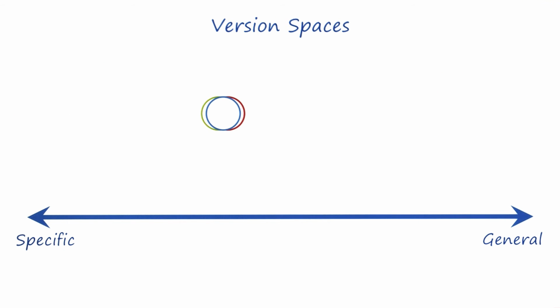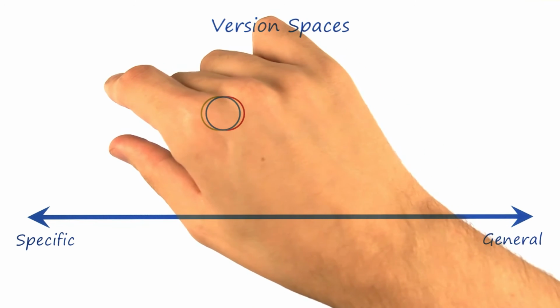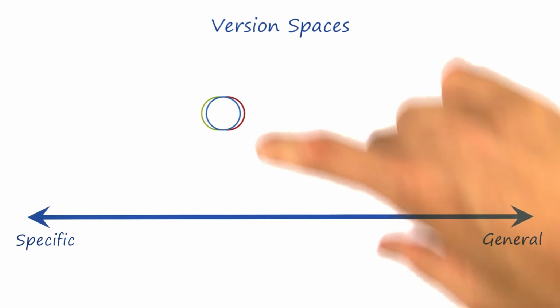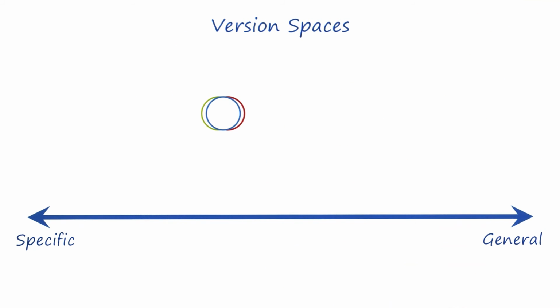We can also see metacognition in version spaces. Our agent has a notion of specific and general models, and it also has a notion of convergence. The agent is constantly thinking about its own specific and general model and looking for opportunities to converge them down into one model of the concept.